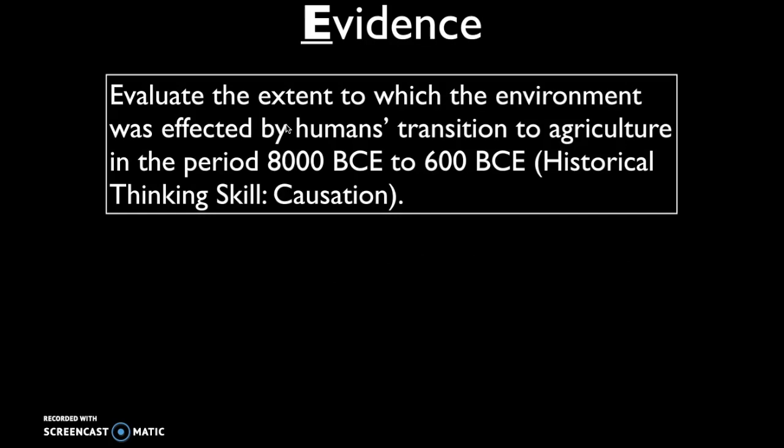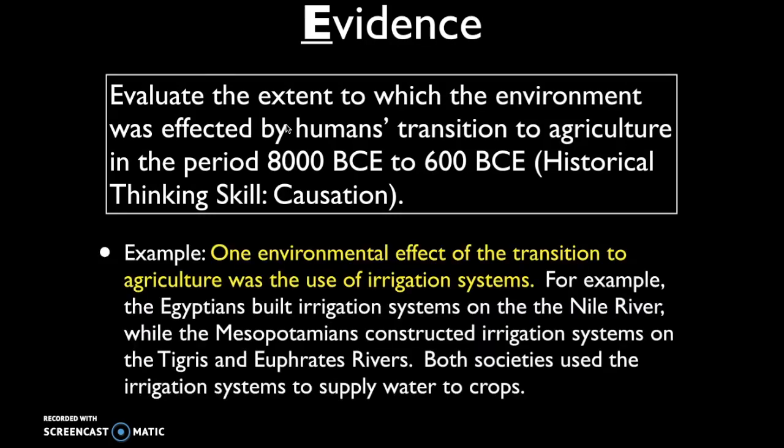So let's look at this prompt again. Evaluate the extent to which the environment was affected by humans' transition to agriculture. Well, what if my topic sentence was, one environmental effect of the transition to agriculture was the use of irrigation systems? For example, the Egyptians built irrigation systems on the Nile River, while the Mesopotamians constructed irrigation systems on the Tigris and Euphrates rivers. Both societies used irrigation systems to supply water to crops.